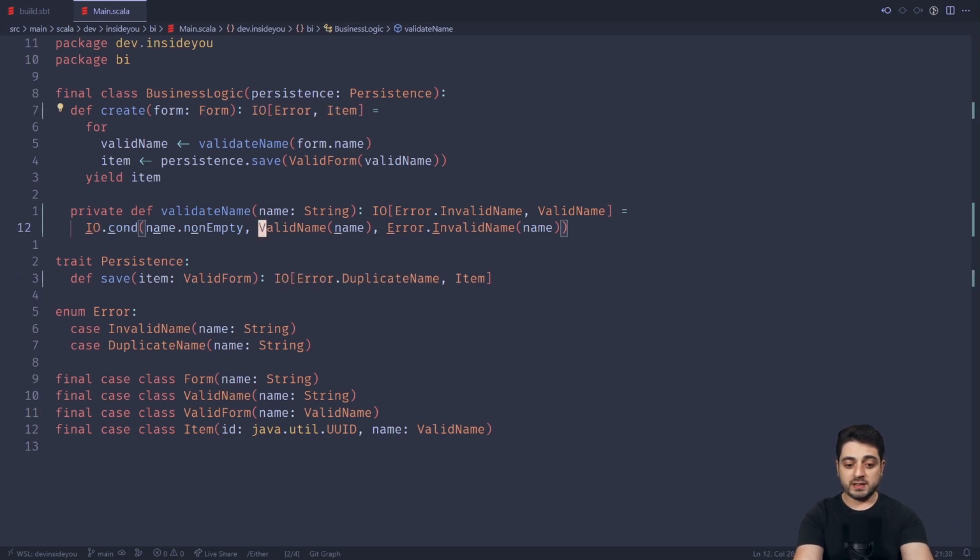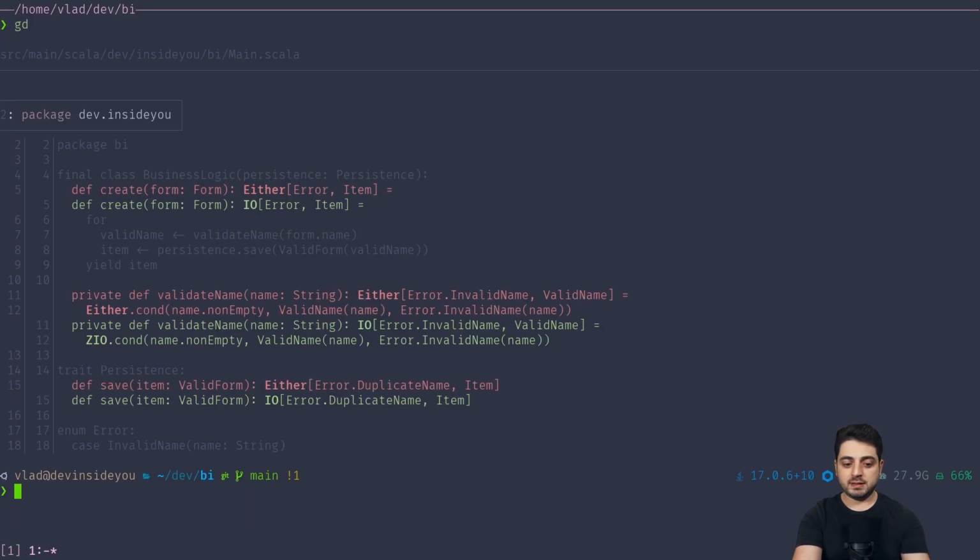Okay. Let's go over here because over here, this is not the type. This is a companion object, and the companion object IO doesn't exist anymore. I put a Z over here, and that's it. This is not Metals freaking out or anything. This code compiles, right? So we just went from either to ZIO, okay? Look at this diff. How beautiful is that? We just went from an either to ZIO by literally changing 4 lines. And I got away by hand waving and saying something like, well, there is an either inside of ZIO. Let me switch to the code again so that you can see the whole thing.